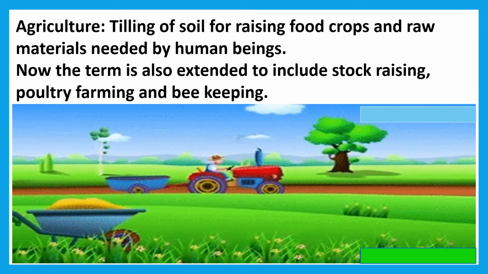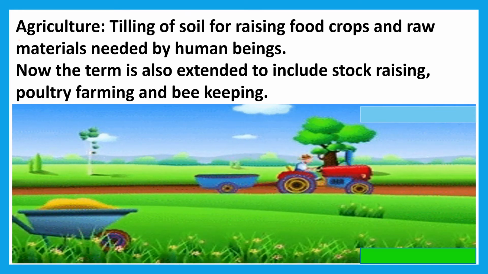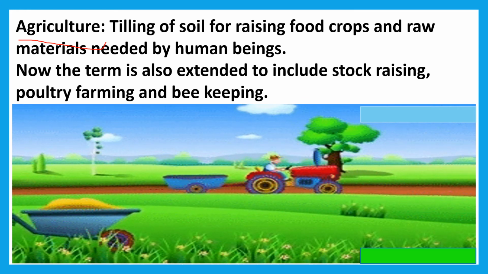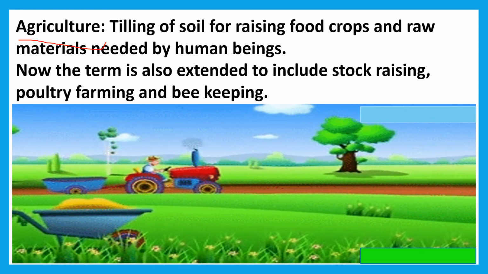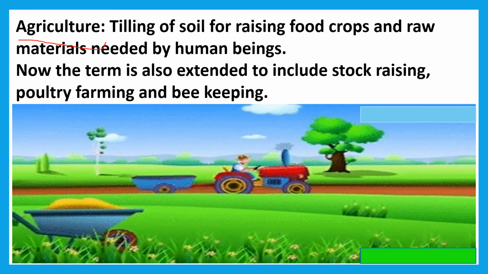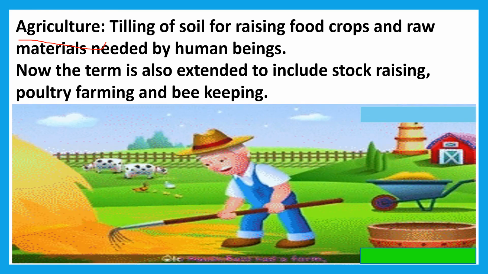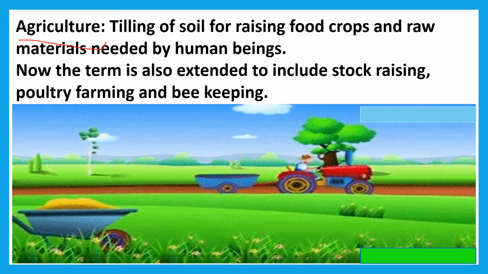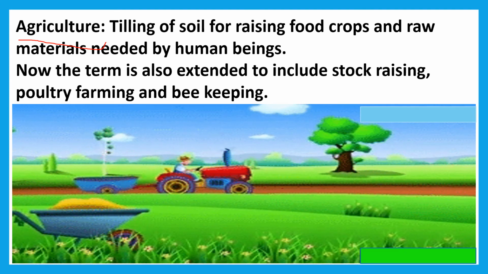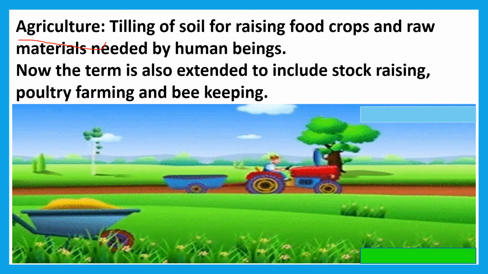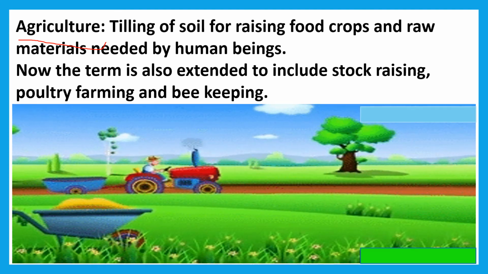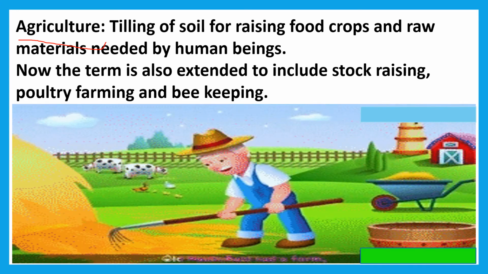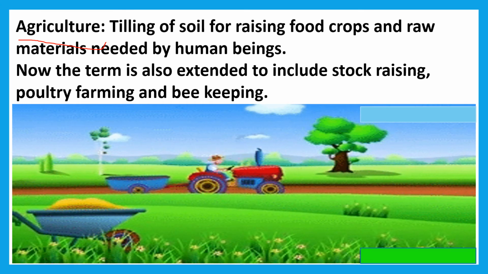Now come to the next topic, children, that is agriculture. Let's see the meaning of agriculture, types of agriculture, and then importance of agriculture. Agriculture means tilling of soil for raising food crops and raw materials needed by human beings. Now the term is also extended to include stock raising, rearing of cattle, poultry, beekeeping, sericulture, etc. are in the agriculture.